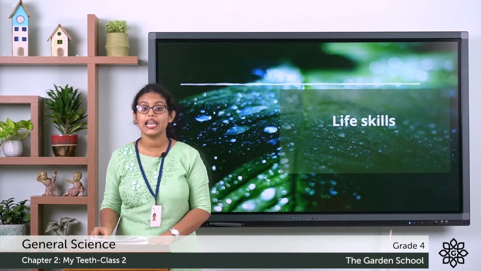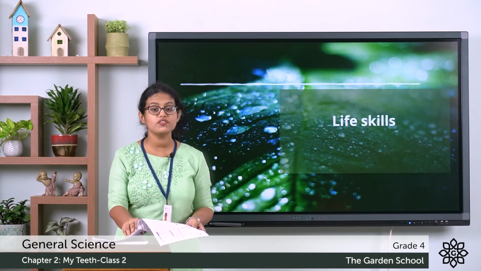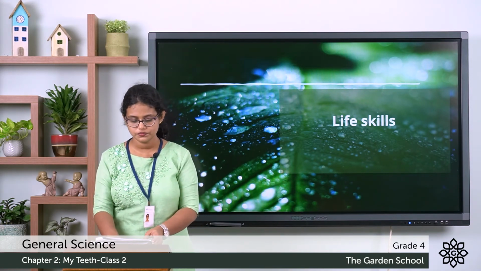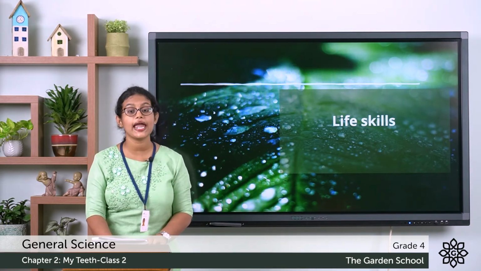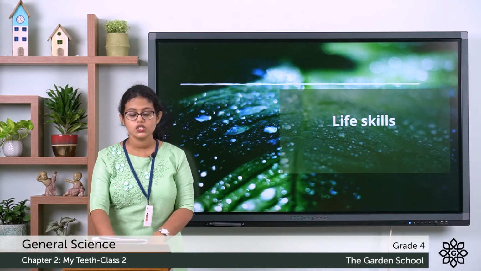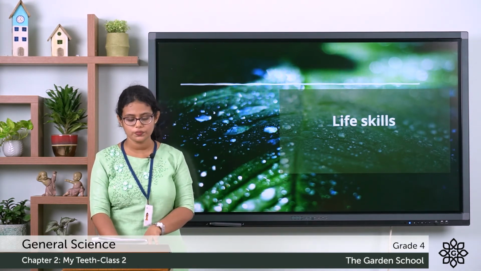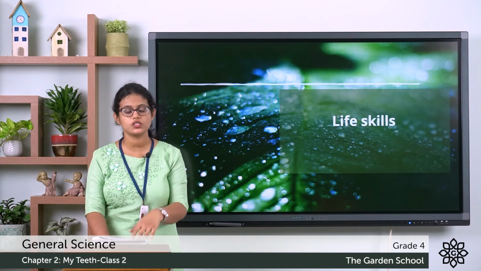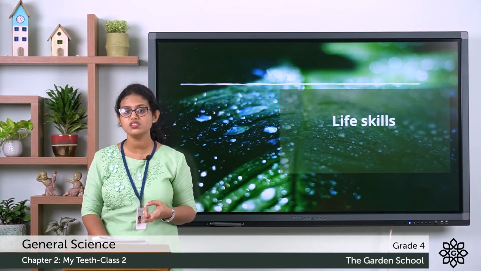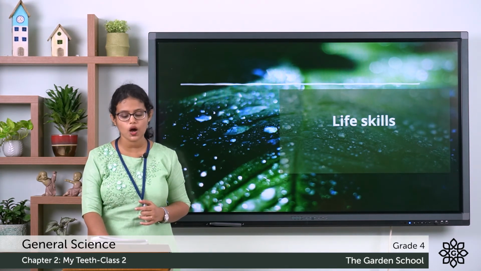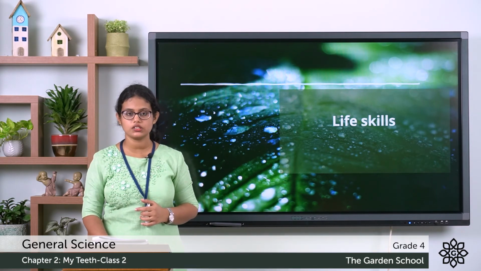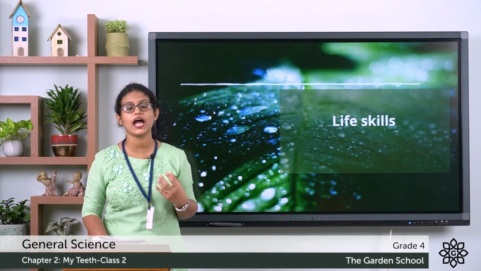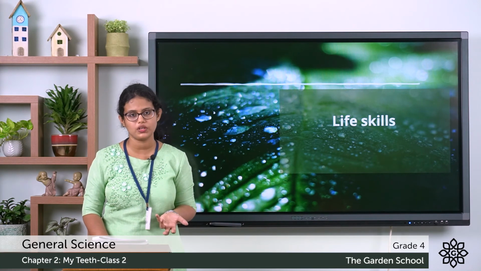Now let's see the life skills. It is given on page number 18. Keeping teeth healthy and strong. So what are the steps that we need to follow? Clean your tongue with a tongue cleaner. Then rinse your mouth with water after eating. So after having your food, you have to wash your mouth properly.